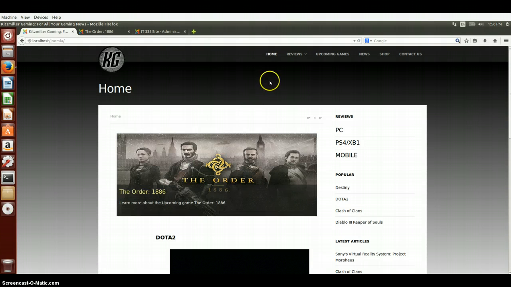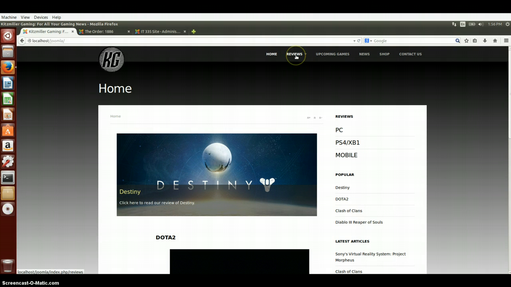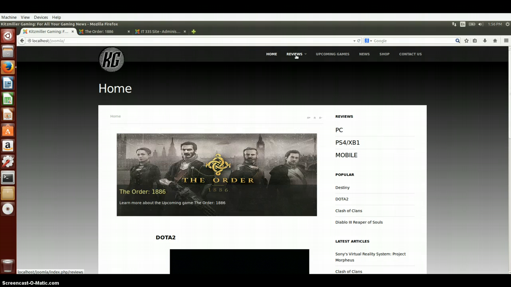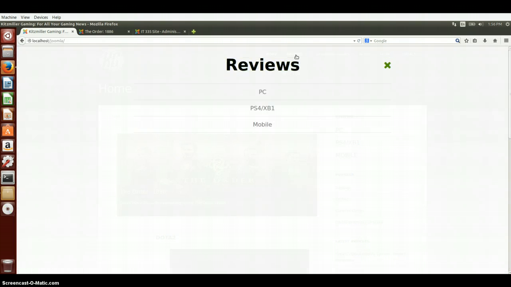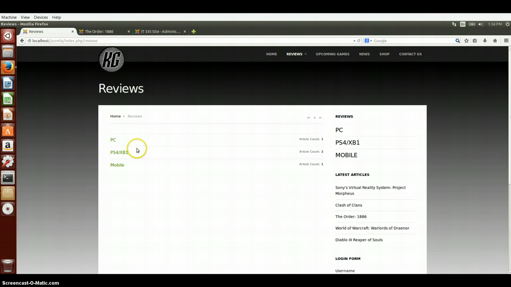So for the navigation with my website, I decided to go with the navigation bar featured up at the top of each page. One of the cool features that was included in the theme that I chose is that when you click a link that has subcategories, it brings up this little pop-up window that allows you to select either the parent category or the children category. So in this case, I'll click the reviews page. The reviews page is an article category page that basically just displays the different subcategories as well as the number of articles written within each child category. So now let's take a look at one of the articles that I wrote on my website.